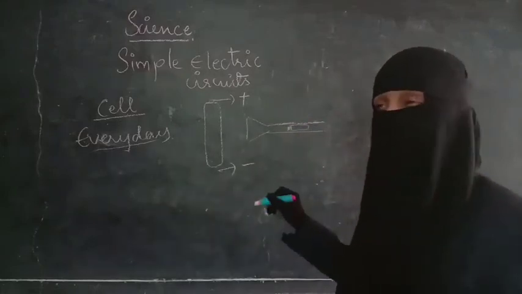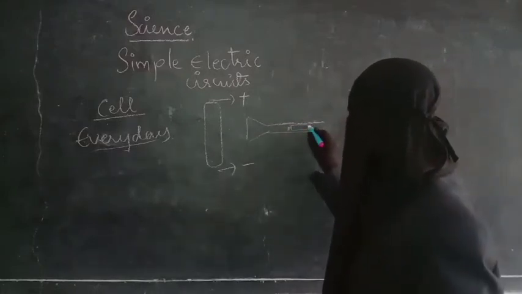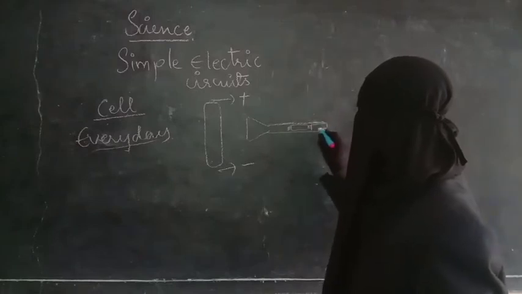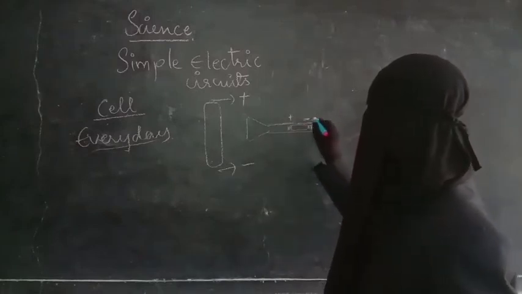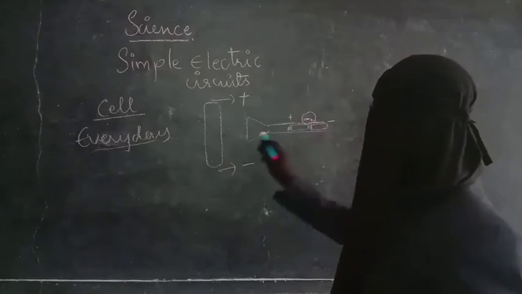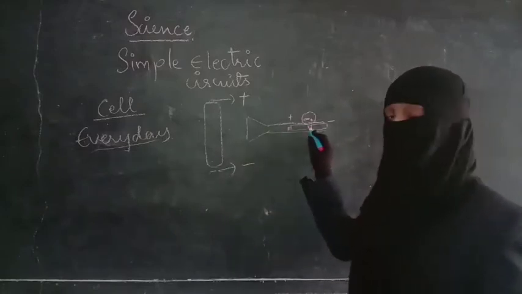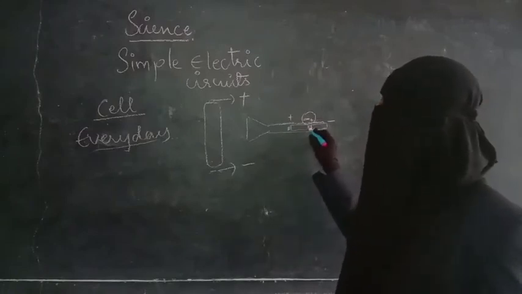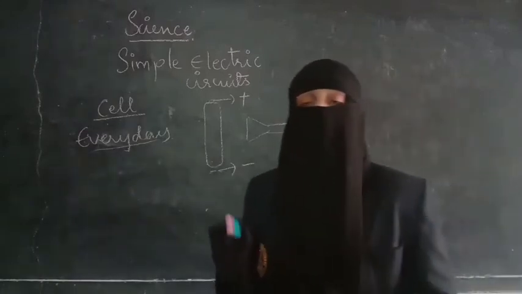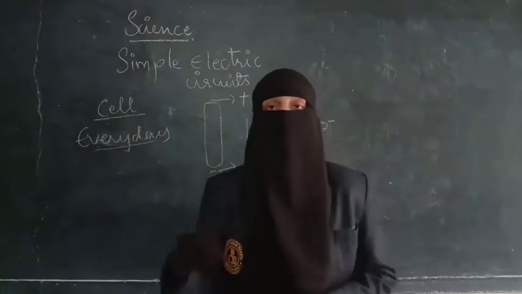So the second cell which we have to keep, the positive terminal of the second cell should touch the negative terminal of the first cell. Positive, negative. See here. Here this is the negative terminal. So here is the negative terminal. This is the positive terminal. Positive terminal of the second cell should touch the negative terminal of the first cell. Then only the torchlight will be working.